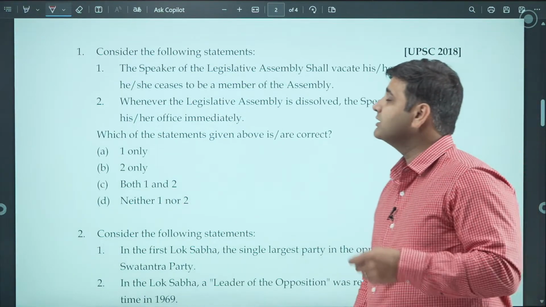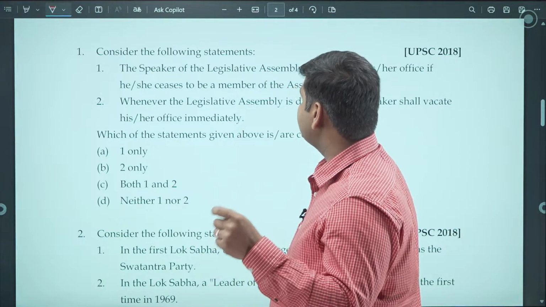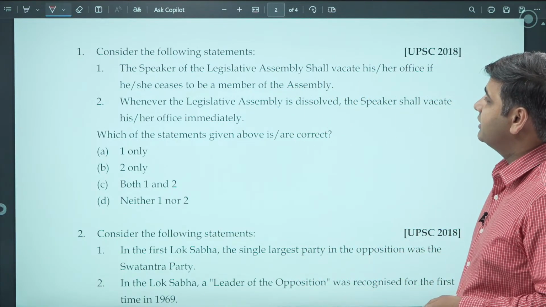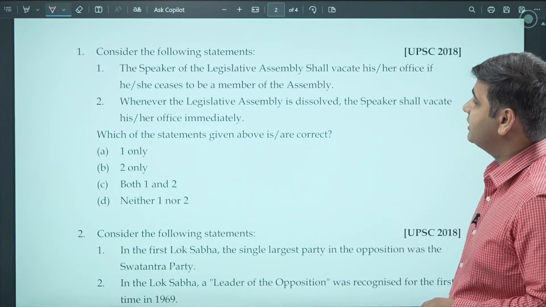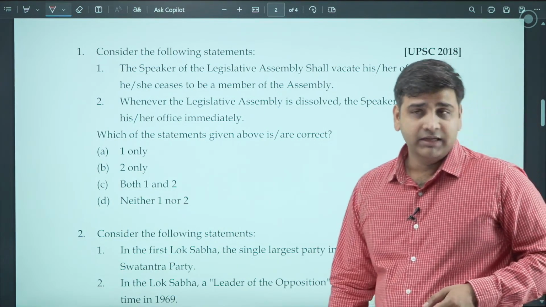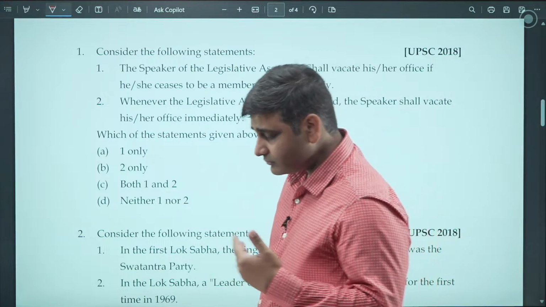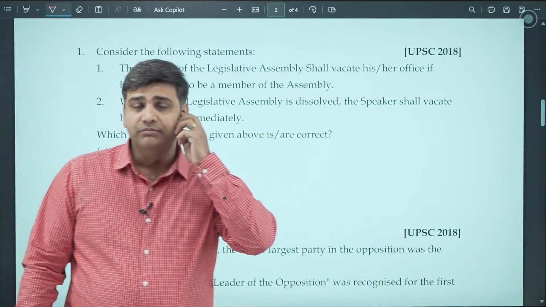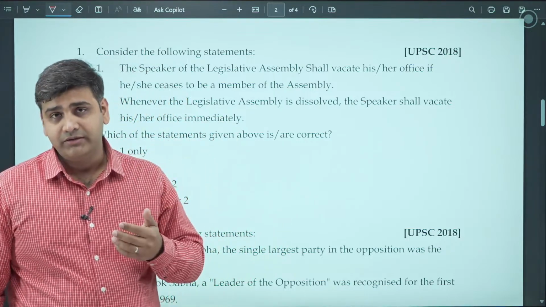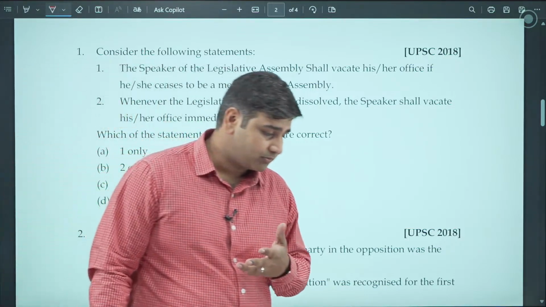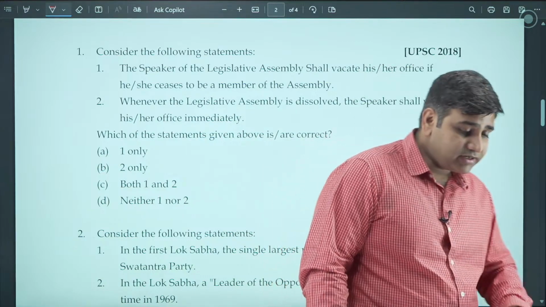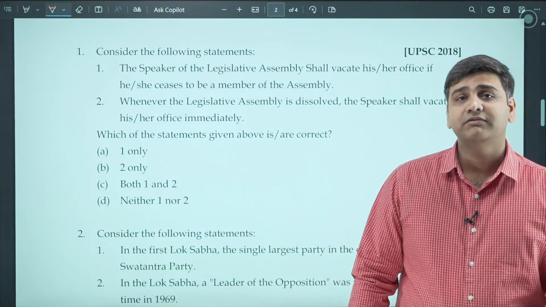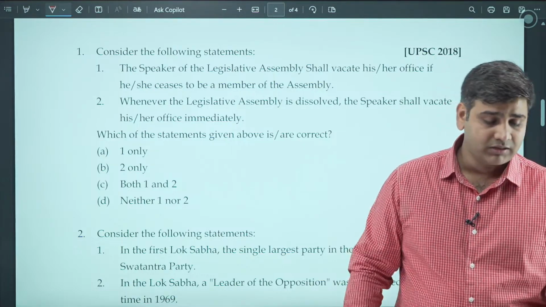So question number 1, consider the following statements. Speaker of the Legislative Assembly shall vacate his/her office if he or she ceases to be the member of the assembly. It's a very straightforward statement. The person who sits on the post of chairman of the Lok Sabha or the House of the People is generally, and of course, a member of the Legislative Assembly or the member of the Parliament.